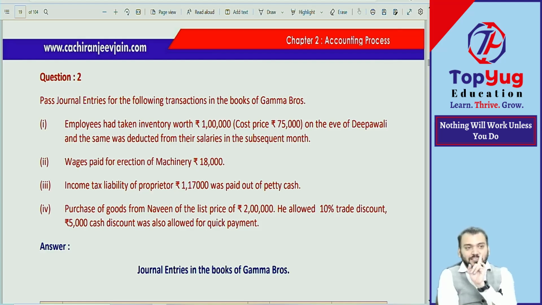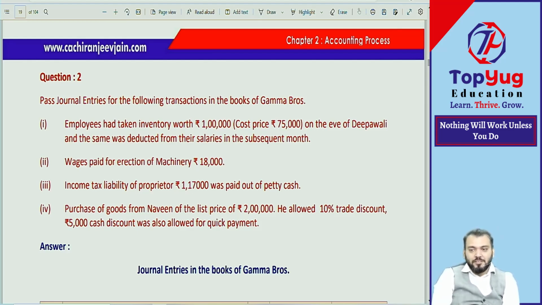Sale always with sale price. Purchase always with cost price. Very good. First one done correctly. Everyone done correct? Then wages paid for erection. Erection means installation, etc. So what journal entry? Machinery account debit to cash.